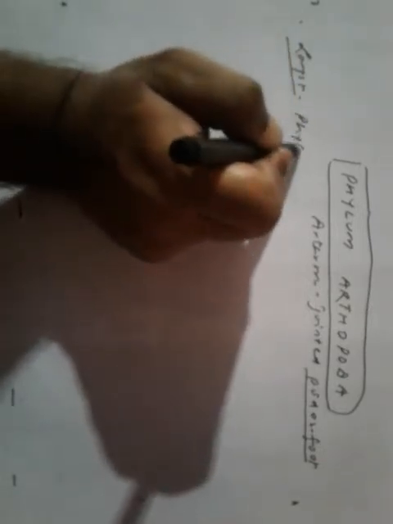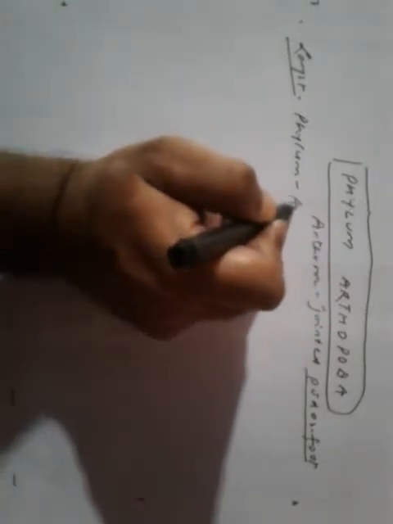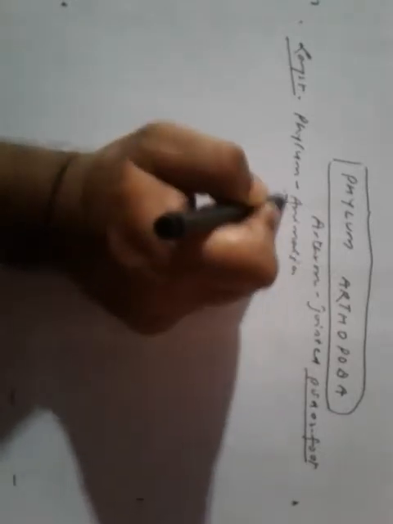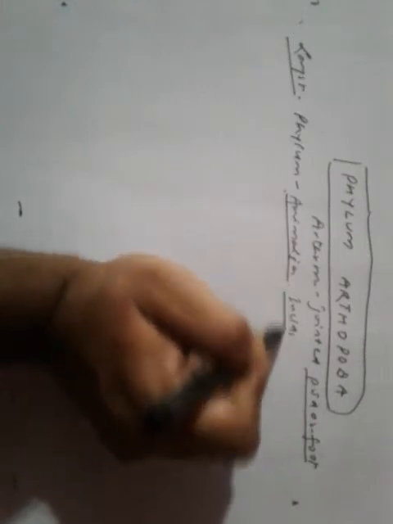So it is the largest phylum of Animalia. And what does it include?